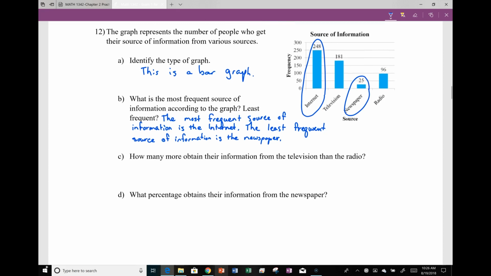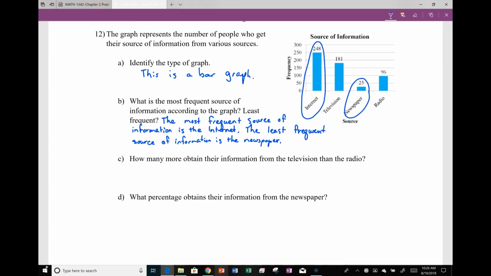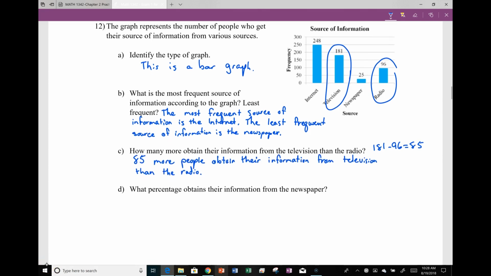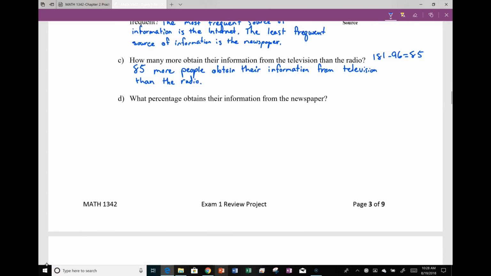How many more obtain their information from television than from radio? So we're looking at television and radio. We're going to take 181 and subtract 96 from it, and we will get 85. So 85 more people obtain their information from television than the radio.